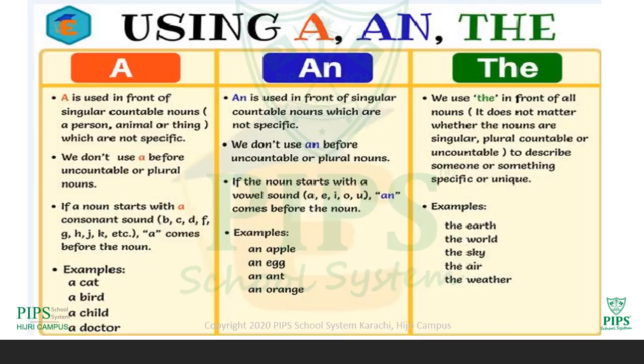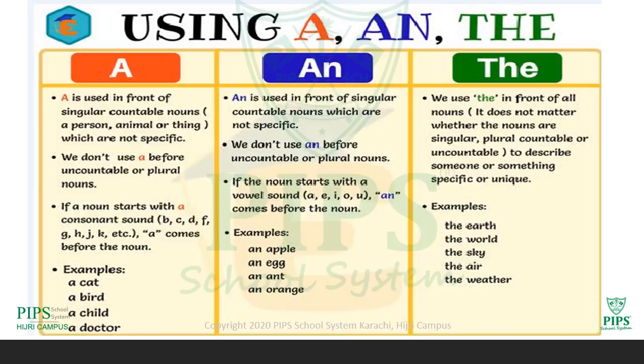For example, a cat, a bird, a child, a doctor. An apple, an egg, an ant, an orange. Point to be noted that all these are singular. A cat, single cat. A bird, single bird. An apple, single apple. An egg, single egg, etc.